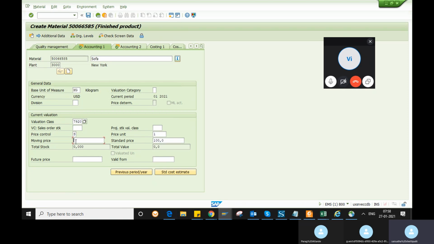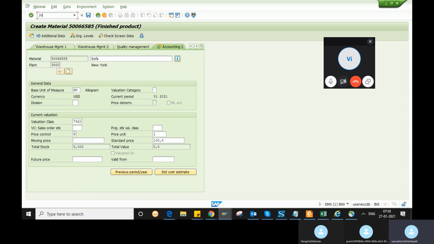That is the use of valuation class. This will be the data useful when creating a material master. It will be the mandatory data. So whatever we had been discussing will be the mandatory data to create a material master. And in the configuration, we had missed one more thing, I think we'll discuss it.